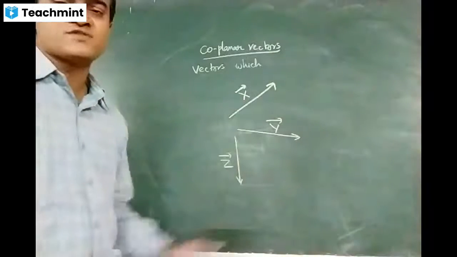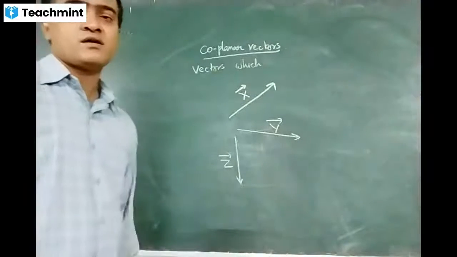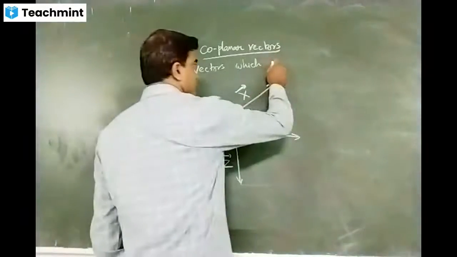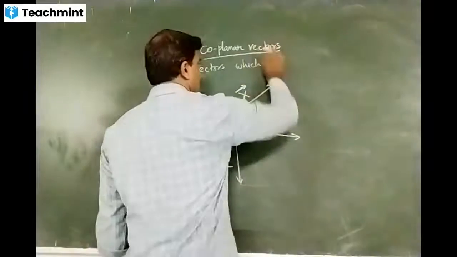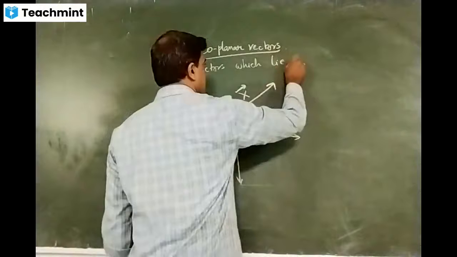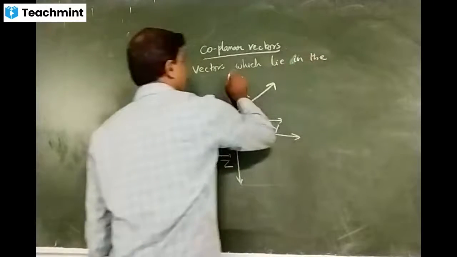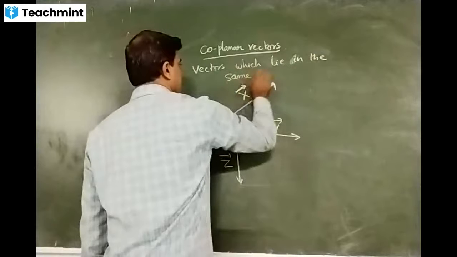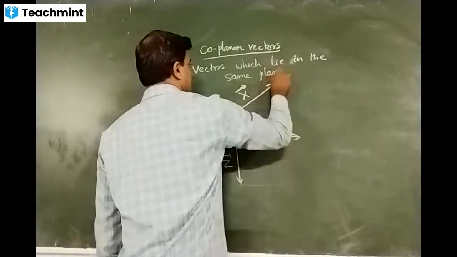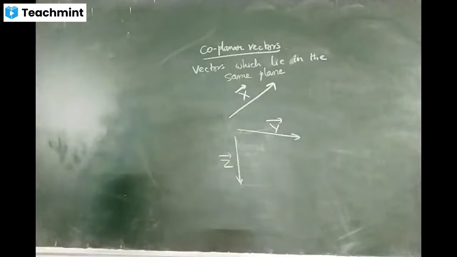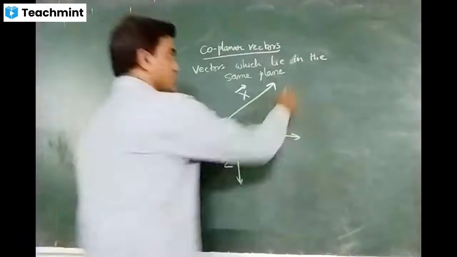They need not be of the same magnitude; they can have different magnitudes as well. Vectors which lie in the same plane are called coplanar vectors.